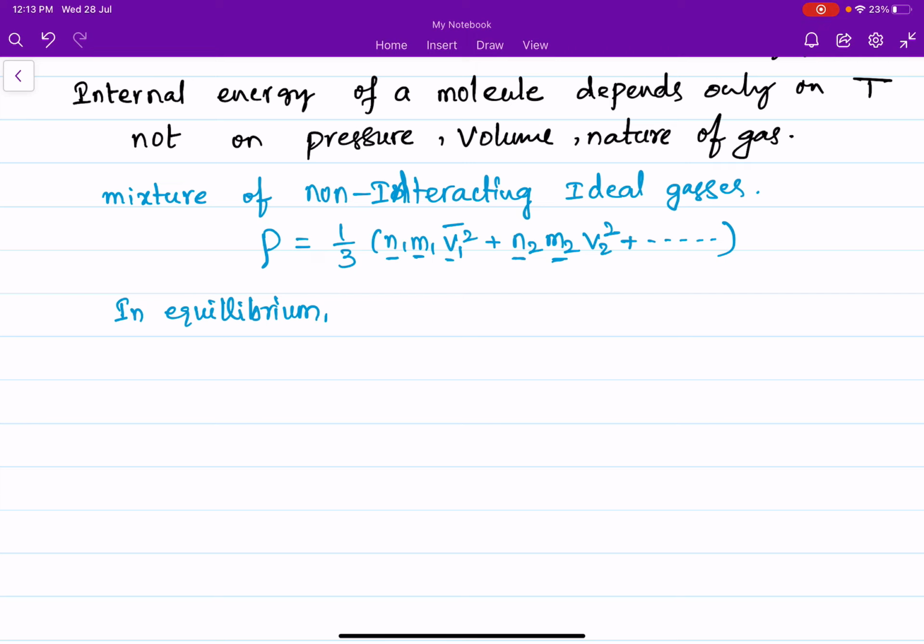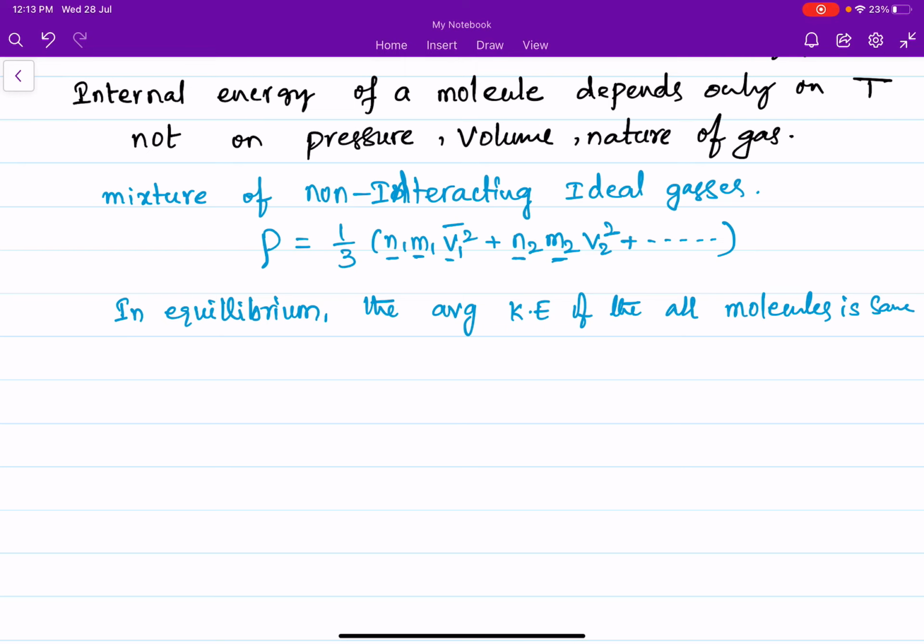the average kinetic energy of all the molecules is the same.